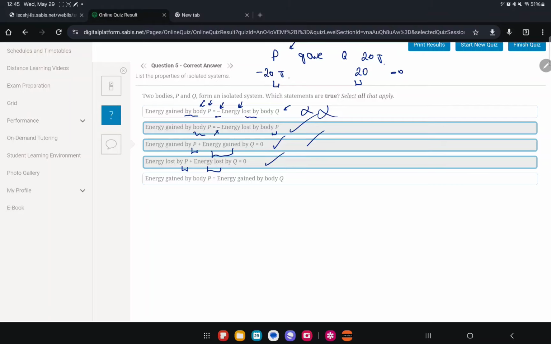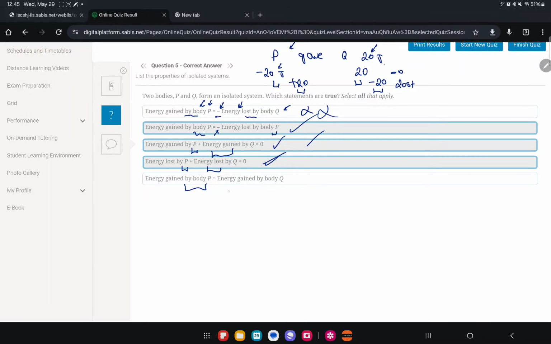Energy lost by P plus the energy lost by Q is 0. Okay, how much did P lose? If it gained negative 20, it lost positive 20, right? Because it's giving 20, so it's losing plus 20. How much did Q lose? Since it gained 20, it lost negative 20. Okay, add these, plus 20, negative 20, you get 0.